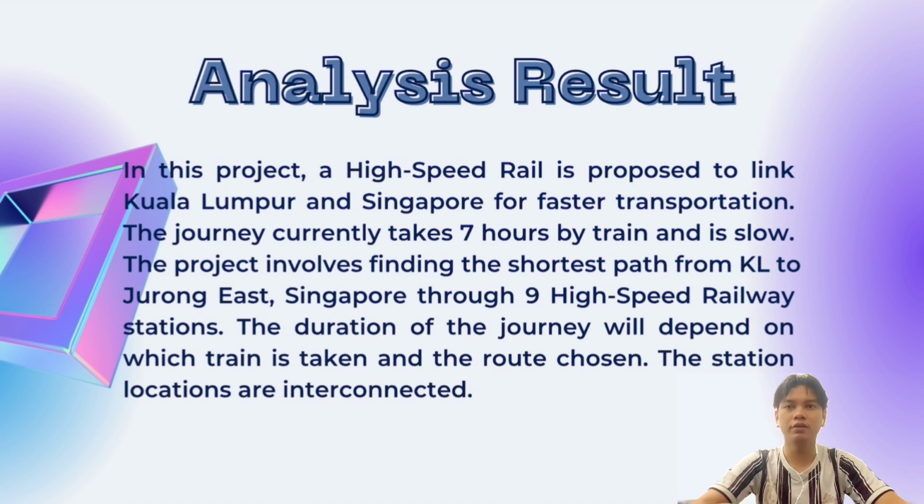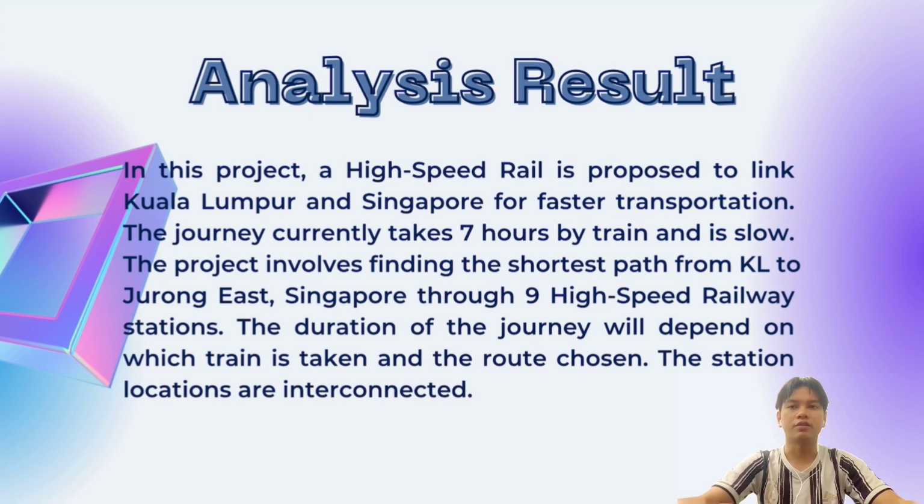For our group, we solve the problem by using graph-based models to represent the route from KL to Jurong East, Singapore. Each station is a vertex, and the train ride between two stations is an edge. We also use a graph theory algorithm to find the shortest path from KL to Jurong East.